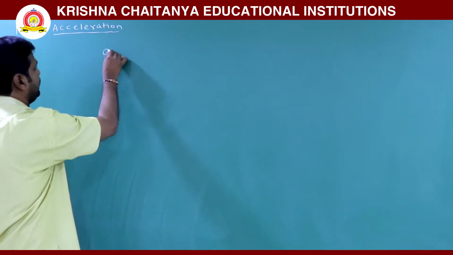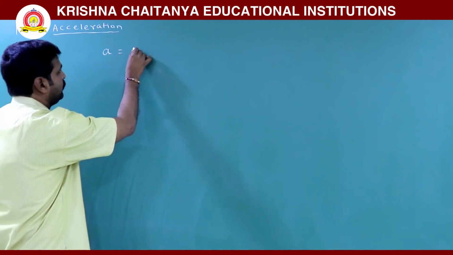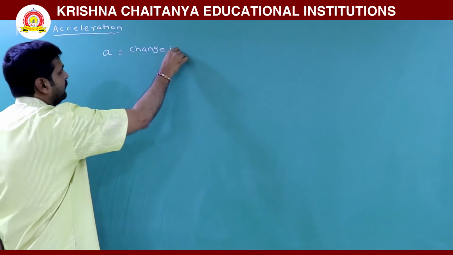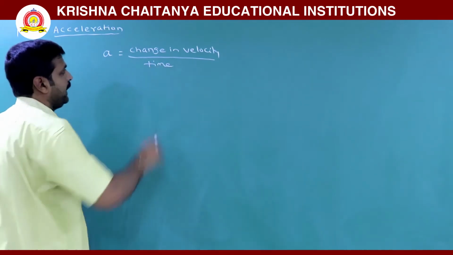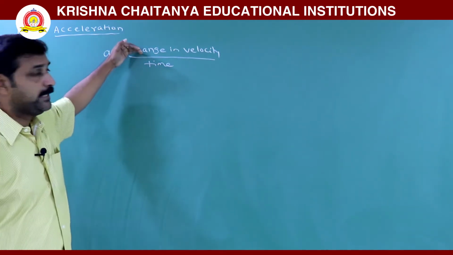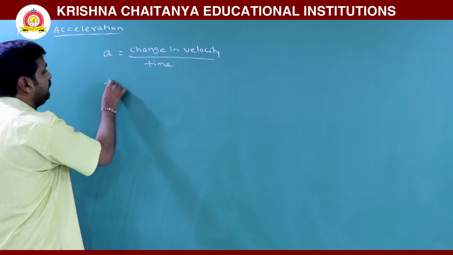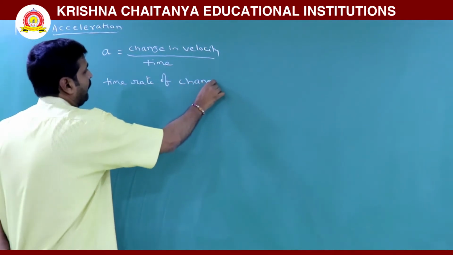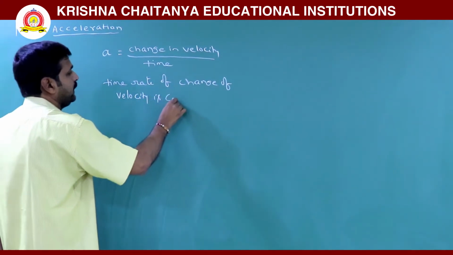Acceleration is denoted with a letter A. Acceleration is defined as the ratio between change in velocity and time, or we can say the time rate of change of velocity is called acceleration.